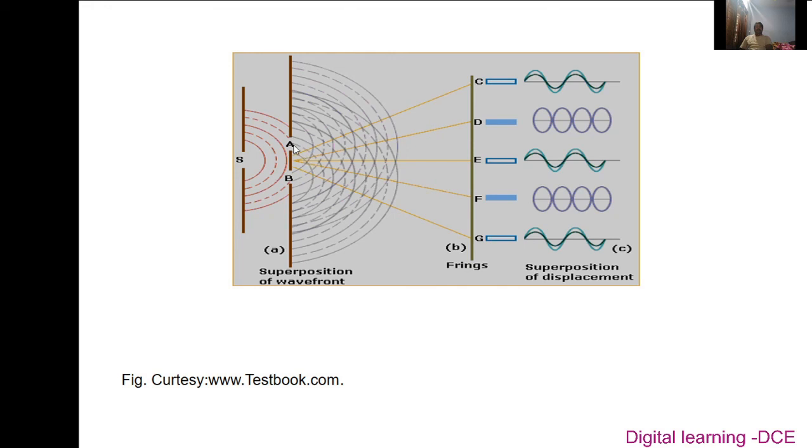When the two waves originate from the sources A and B, they interfere with each other and produce an interference pattern on the screen. Here A and B originate from a single source S, so they satisfy the condition of coherent sources. That is why we get a well-defined interference pattern on the screen.